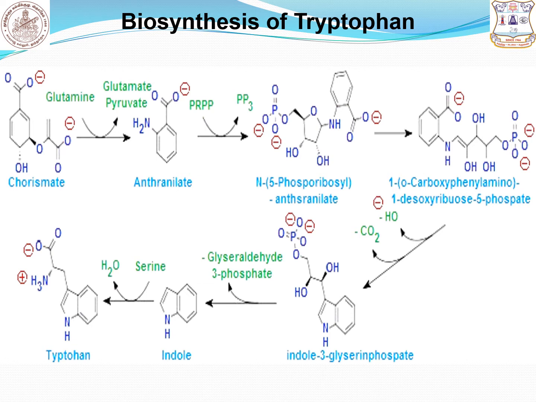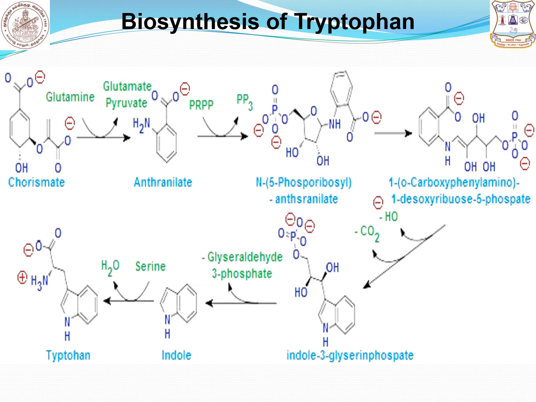Chorismate joins with one molecule of glutamine to form an anthranilate molecule. Then anthranilate is converted into 5-phosphoribosyl anthranilate molecule. Then it is converted into 1-deoxyribulose 5-phosphate molecule. This molecule undergoes a number of reactions, for example dehydration and decarboxylation, to form indole 3-glycerol phosphate molecule.